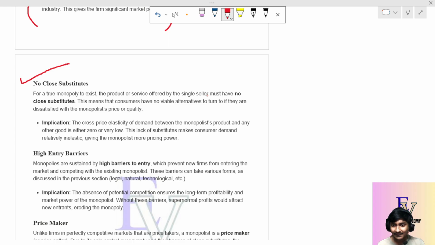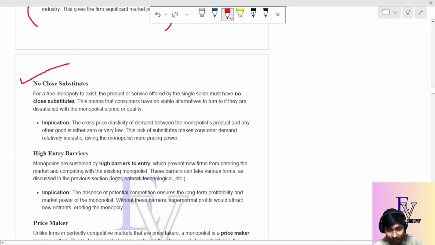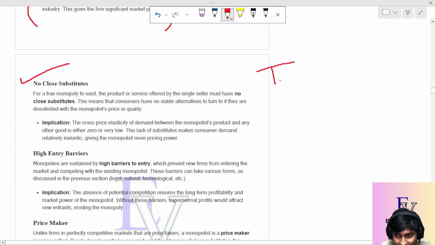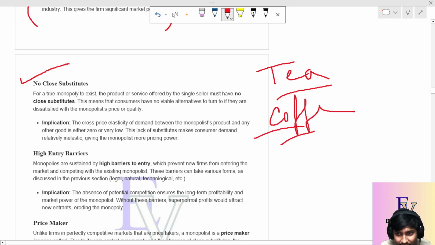Okay, if there is no close substitute, the cross price elasticity of demand between the monopoly's product and any other product becomes zero. We know about cross price elasticity. Cross price elasticity means the percentage change in demand of my product due to the percentage change in price of other products. Suppose I talk about tea and coffee. What happens for tea and coffee? These are substitute products.